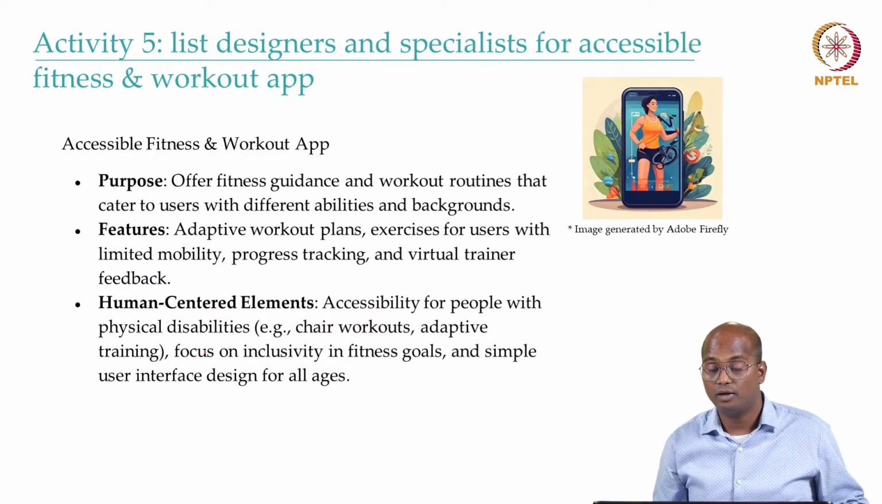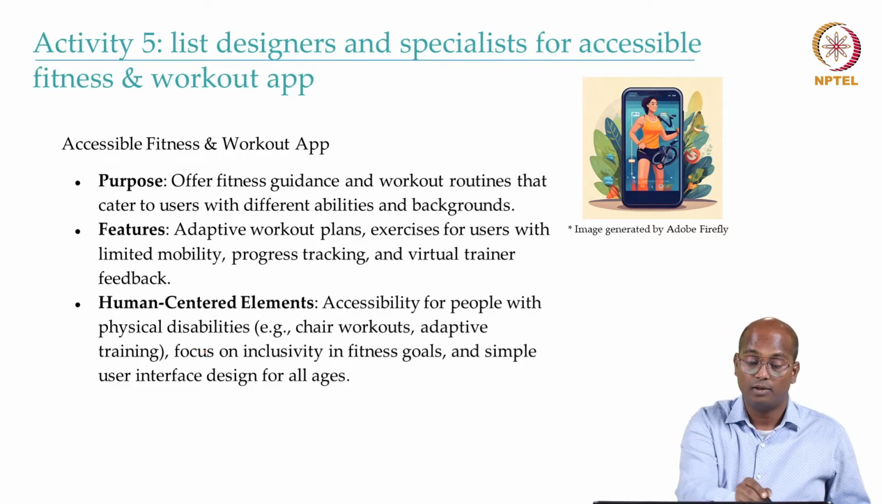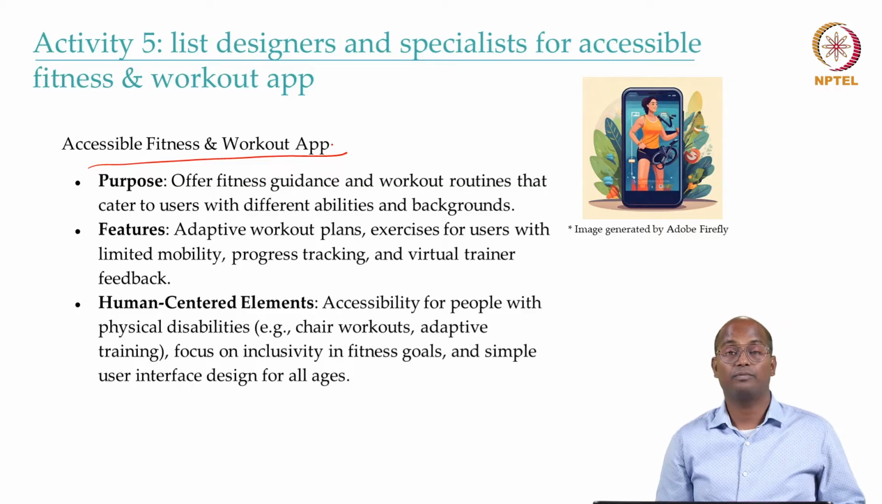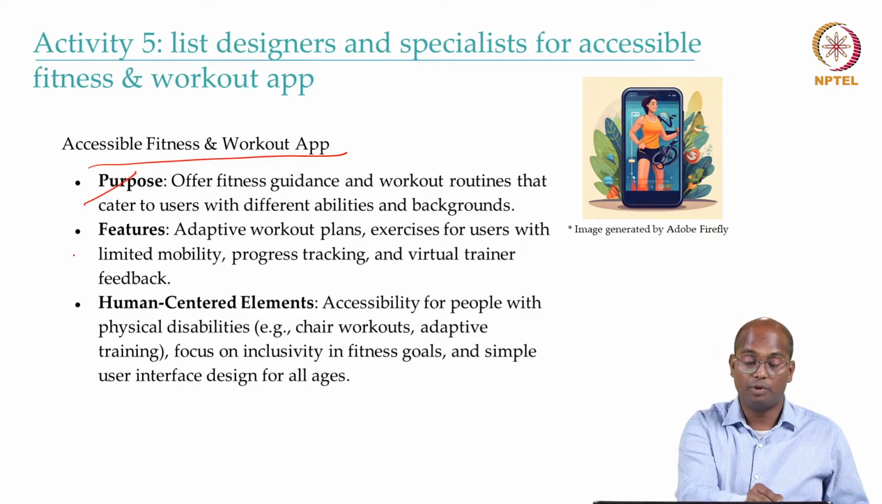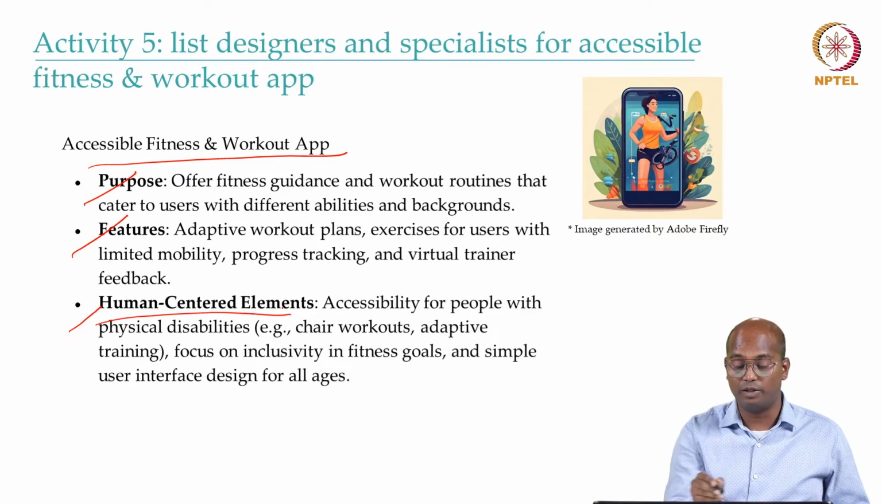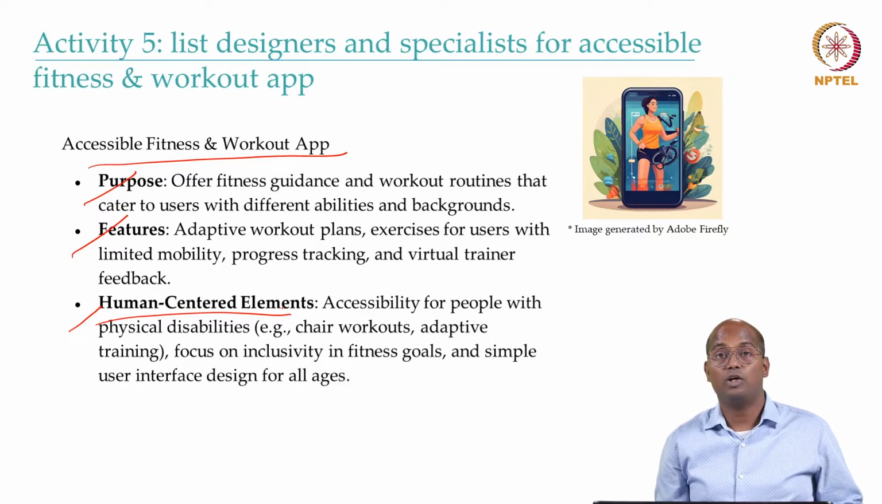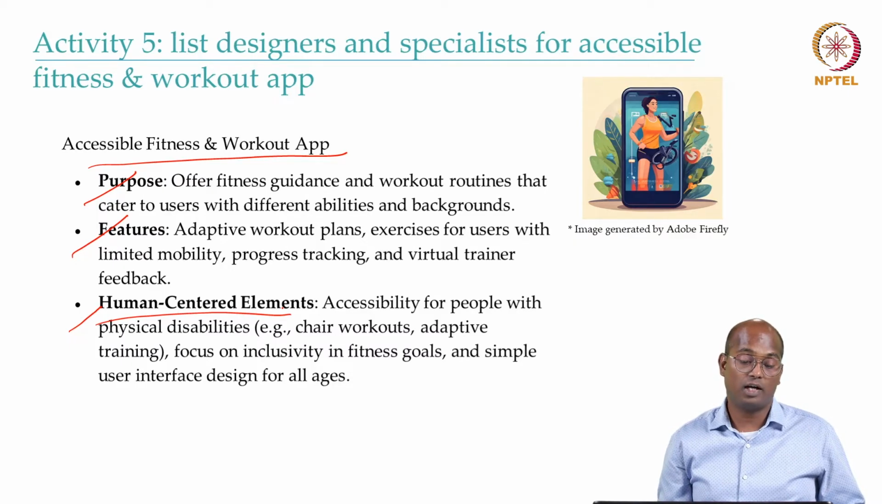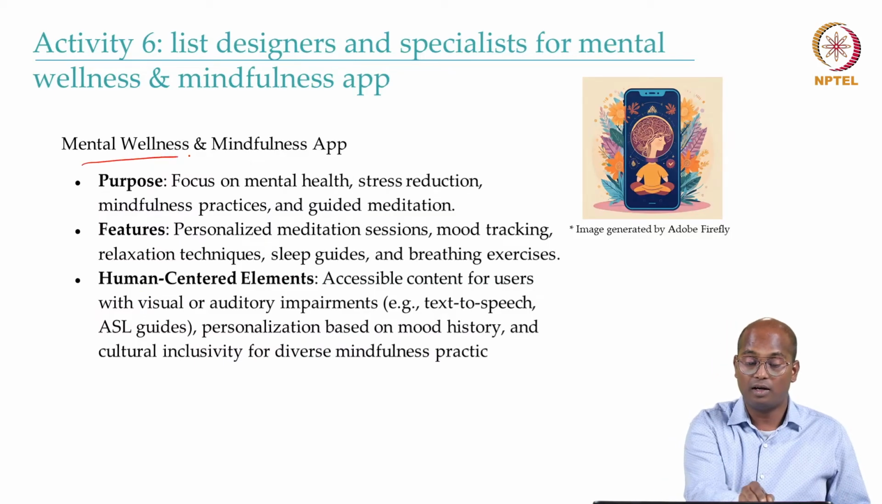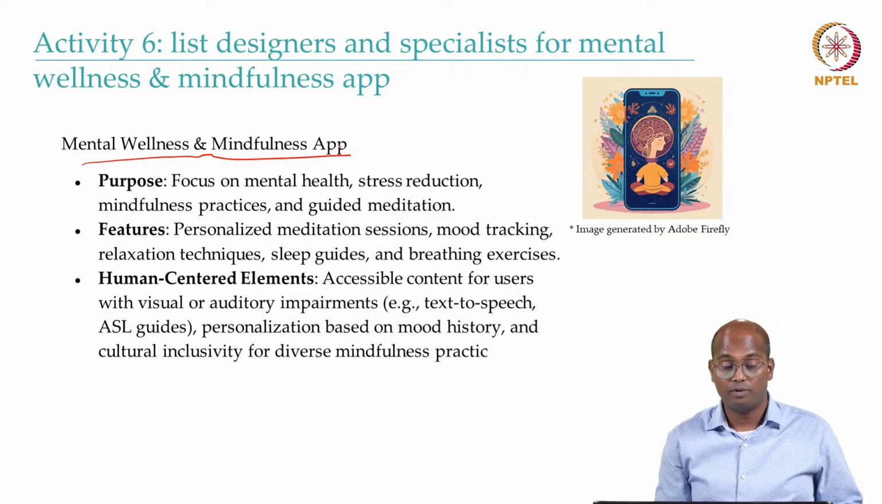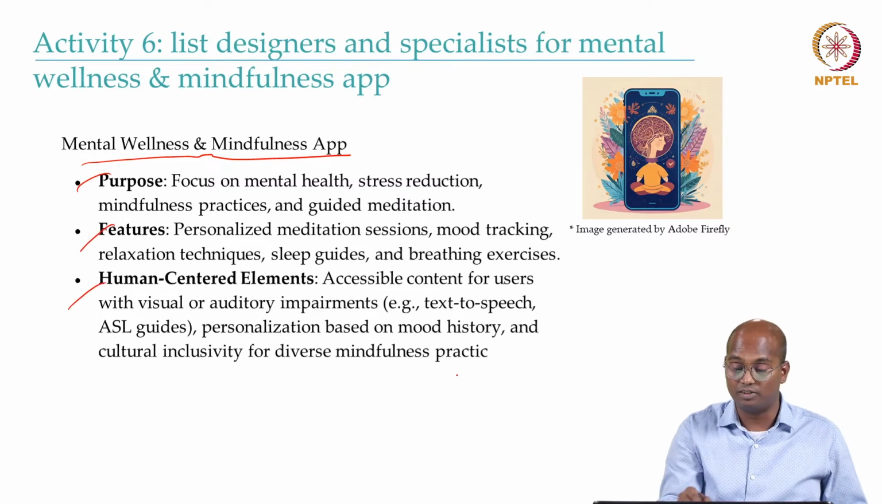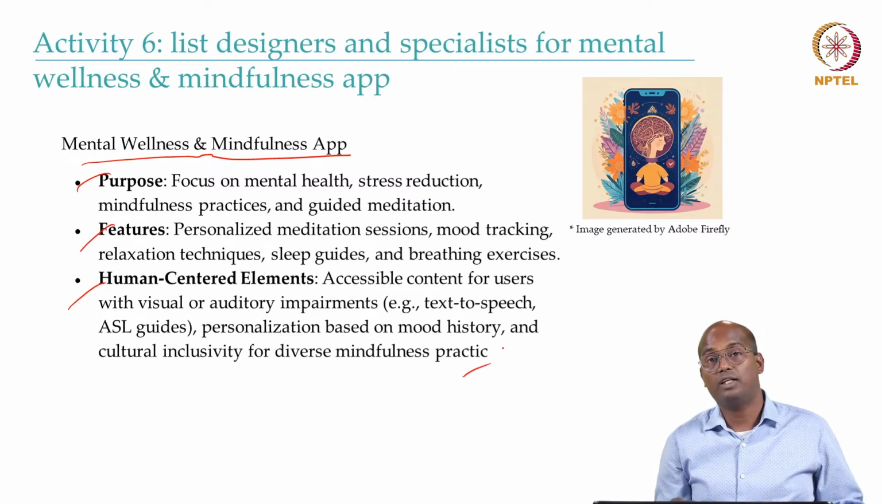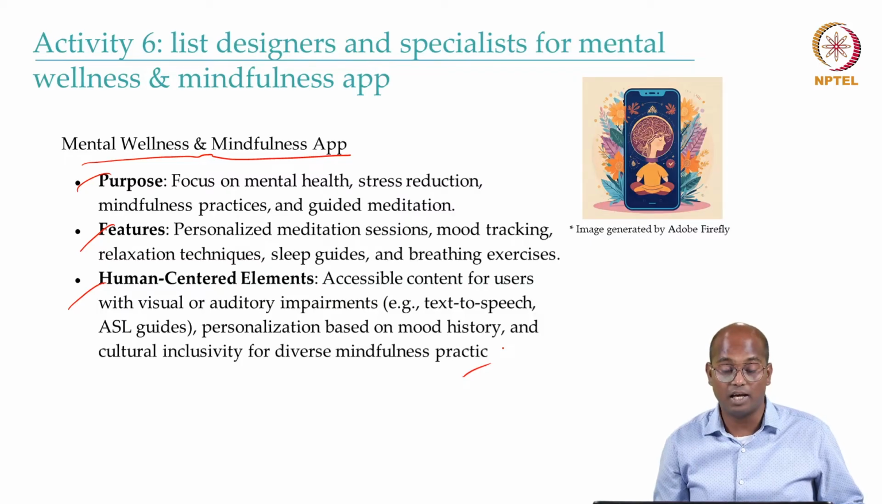Another interesting application that you can think of is an accessible fitness and workout app. We can again figure out the purpose, features and human-centered elements here, and accordingly find out what kinds of designers we need to have in the team. Same for a mental wellness and mindfulness app. The purpose, features and human elements are listed here. We can perform the same task that we have done for the running app.